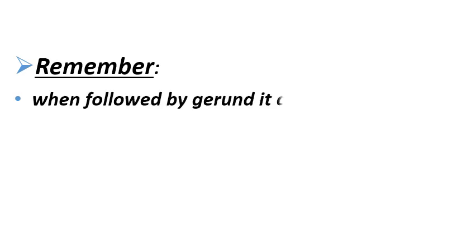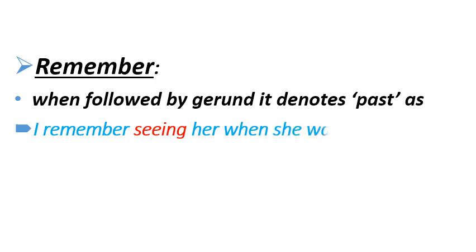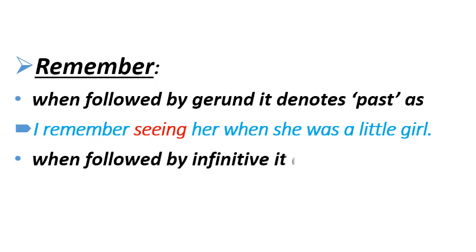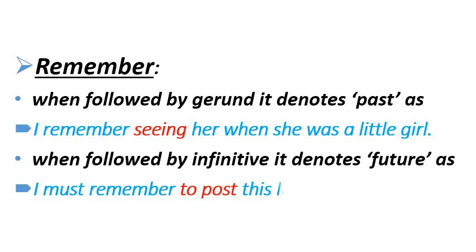The first word is remember. When remember is followed by gerund, it denotes past time. For example, I remember seeing her when she was a little girl. When the word remember is followed by infinitive, it denotes future time. For example, I must remember to post this letter.